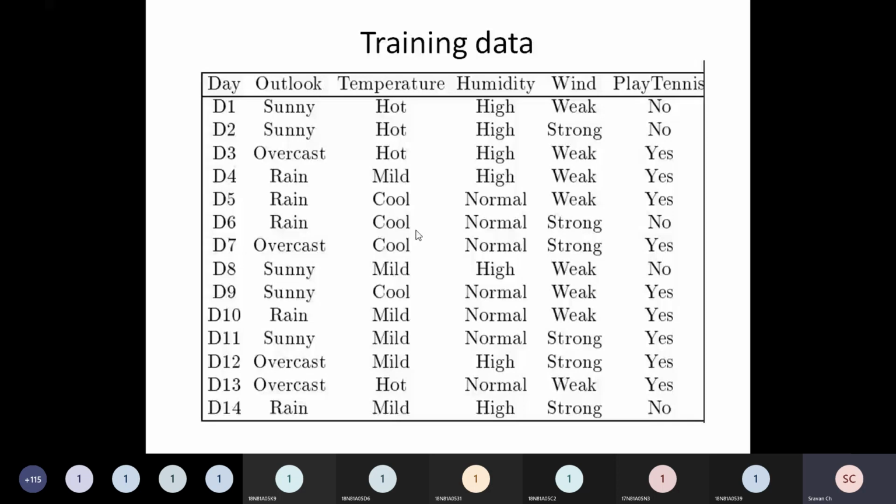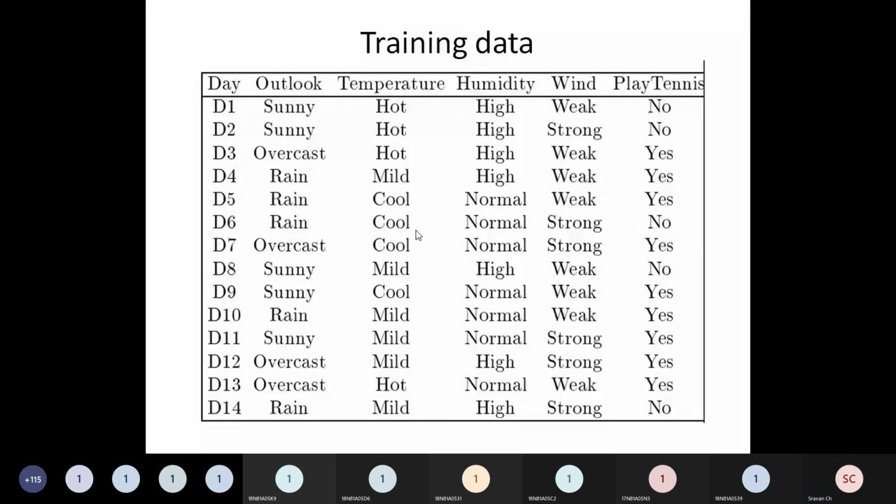So how do I calculate information gain? What is the procedure? I will show you one example. I'll take the first parameter, outlook, and show you how information gain can be calculated. The same procedure is applied on temperature, humidity, and wind.